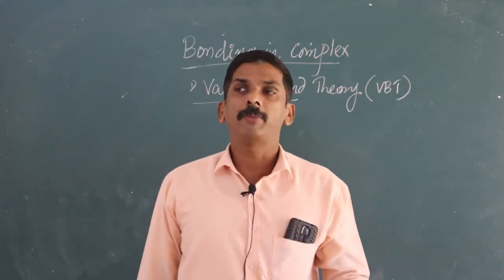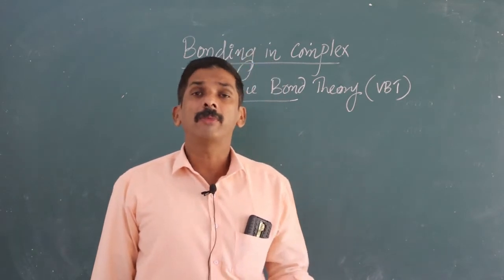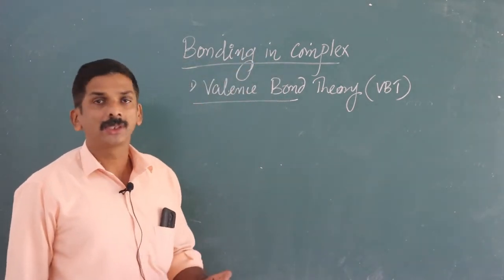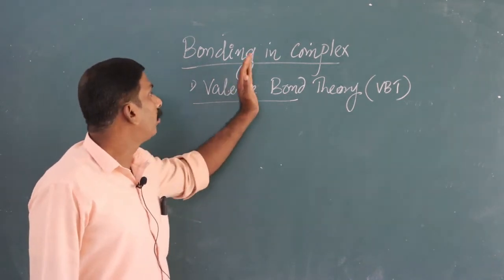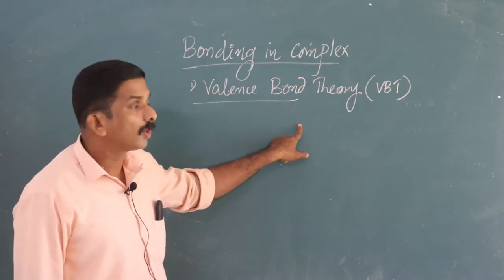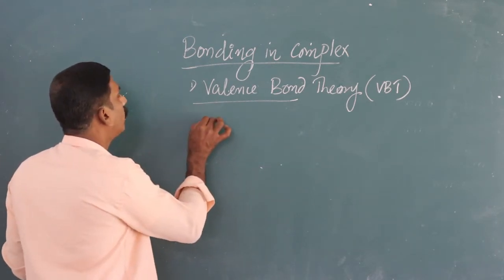This VBT makes some assumptions which explain the bonding in complexes. Okay, let us discuss one by one.